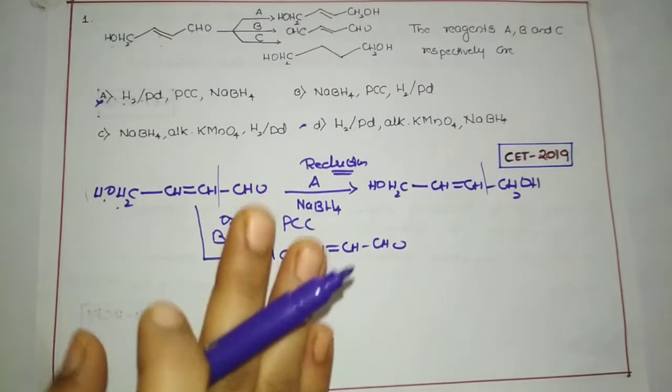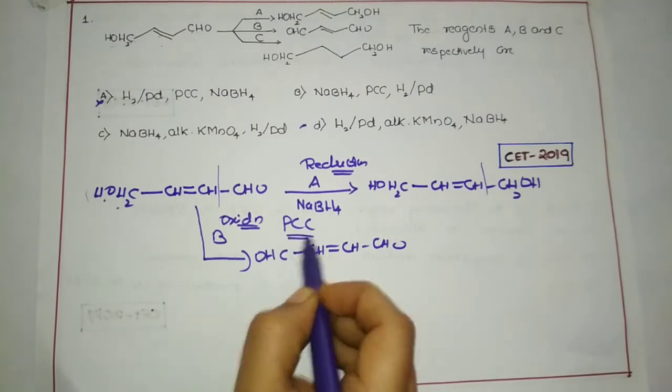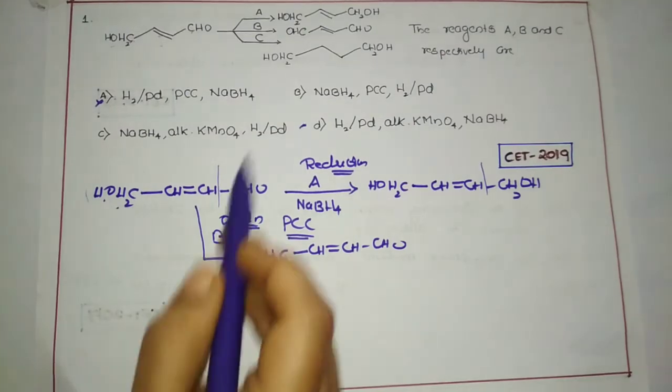Now I just want to stop the reaction at the aldehyde, so I will use a mild oxidizing agent, that is PCC. So the answer for B will be PCC.